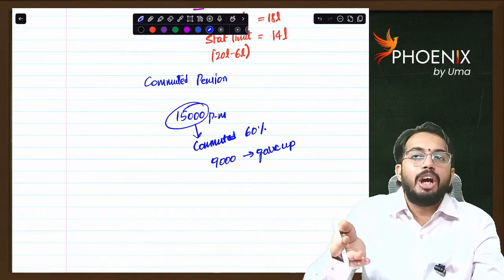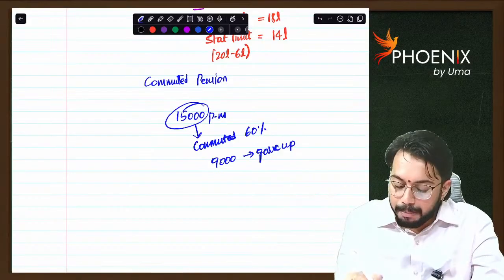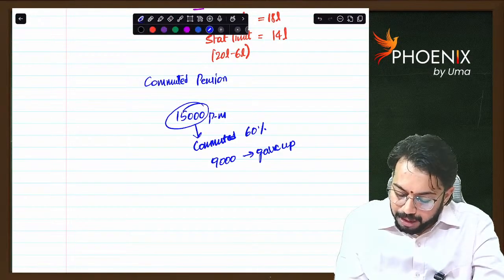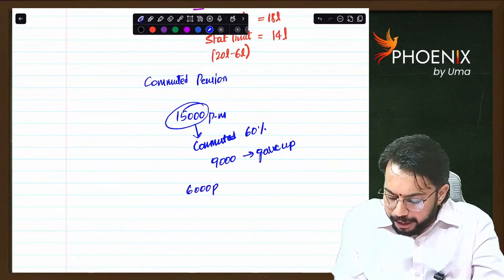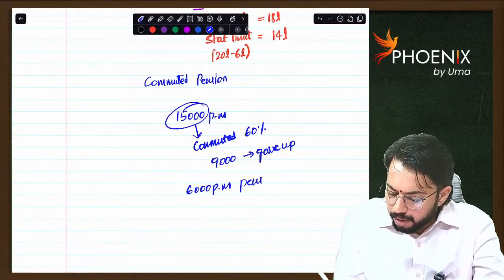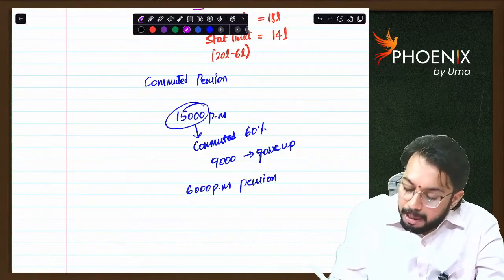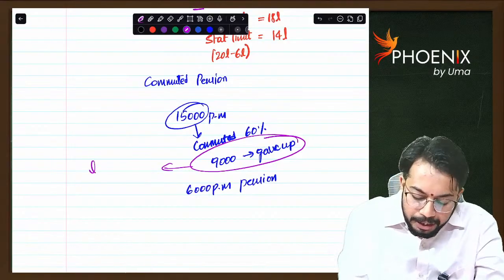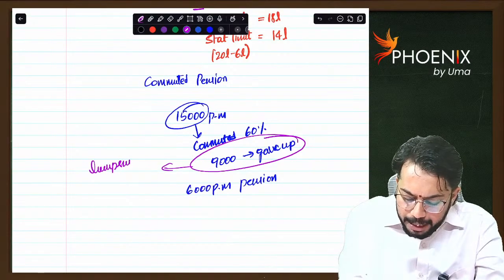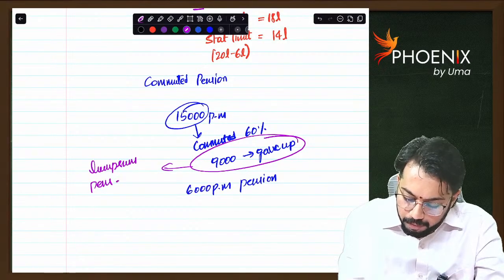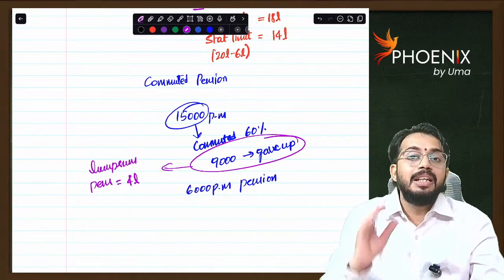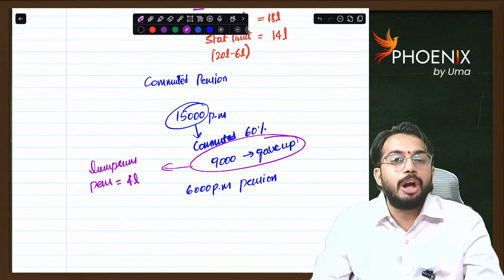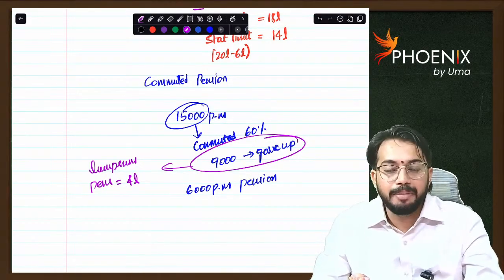From next month onwards, I will not get 9,000 per month pension. I will get only 6,000 per month pension. Now, I commuted 9,000 pension, right? For commuting 9,000 pension, I am getting a lump sum pension of 4 lakh rupees. This lump sum pension of 4 lakh rupees we call commuted pension. Are you able to understand?